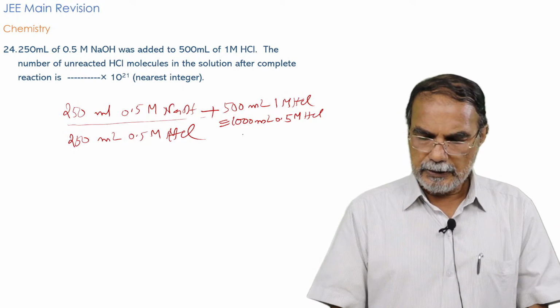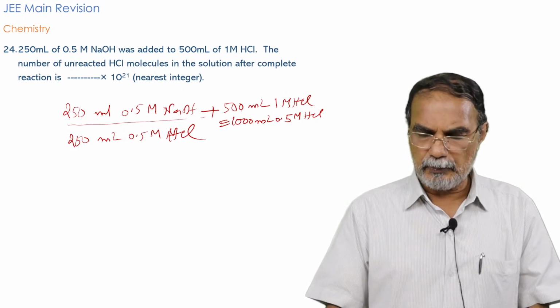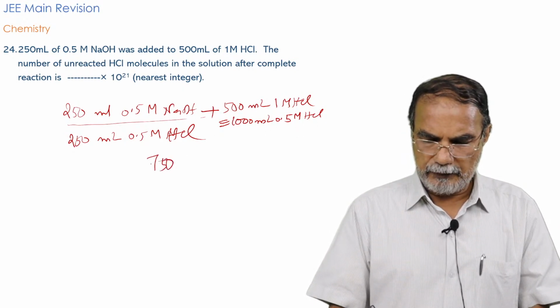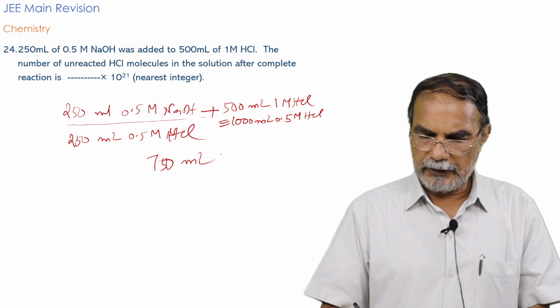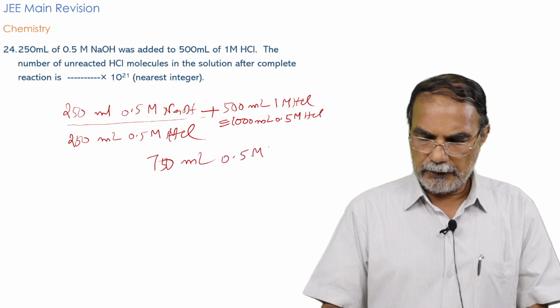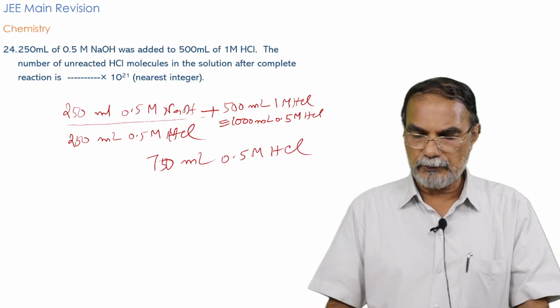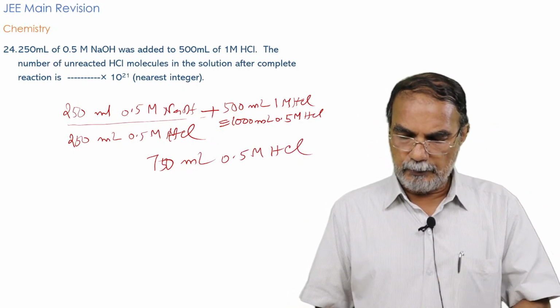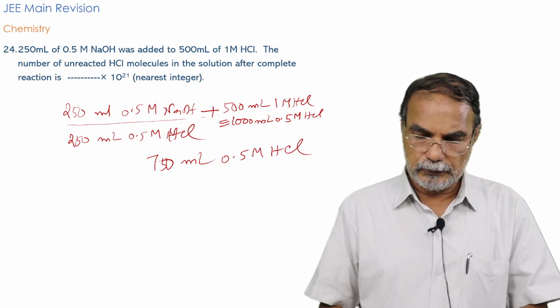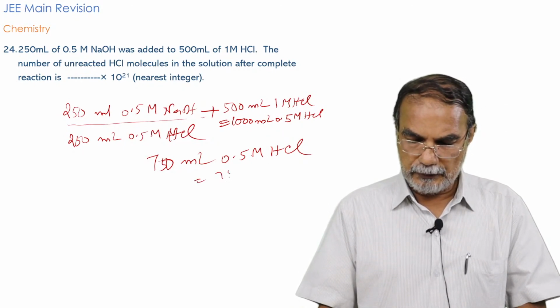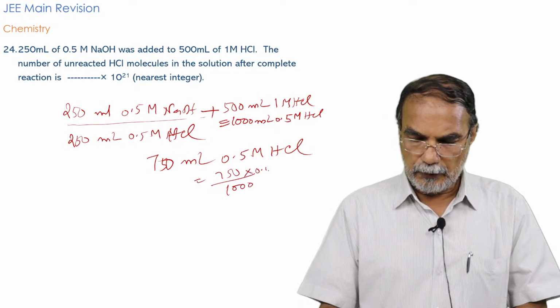That means out of the 1000 ml 0.5 molar HCl, what remains is 750 ml 0.5 molar HCl. And 750 ml 0.5 molar HCl is equal to 750 by 1000 into 0.5 mole.